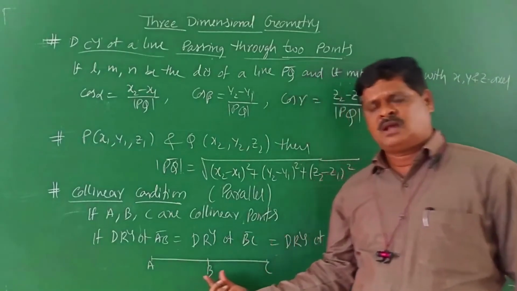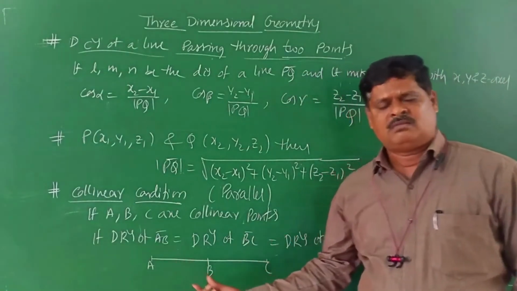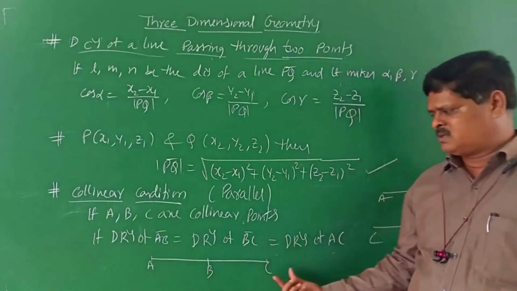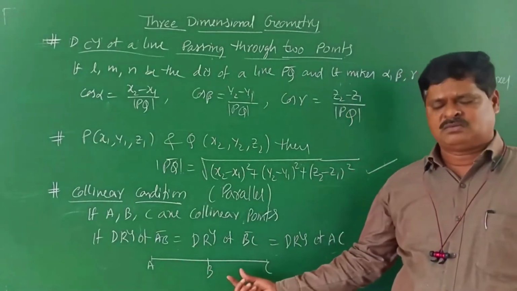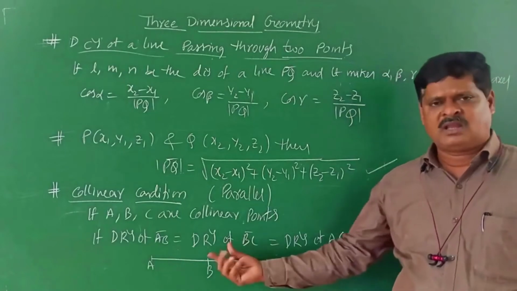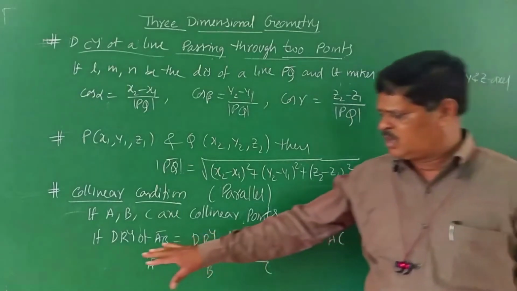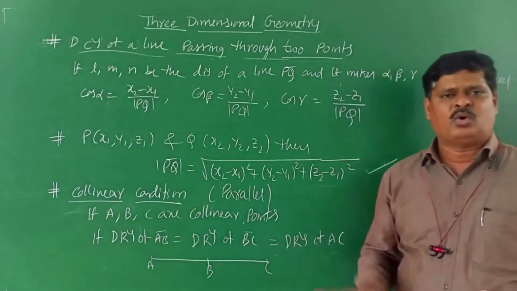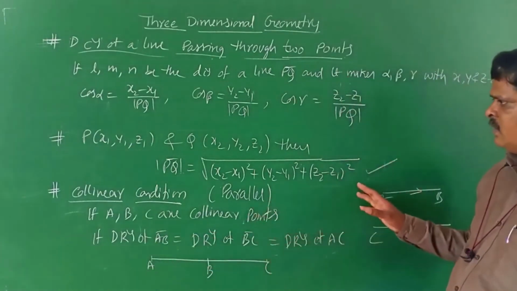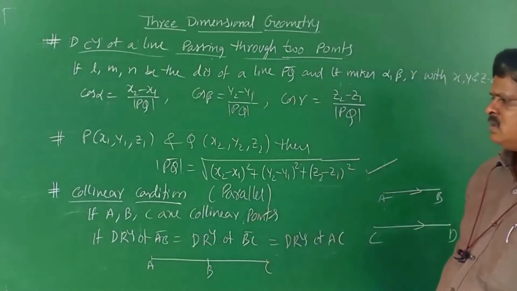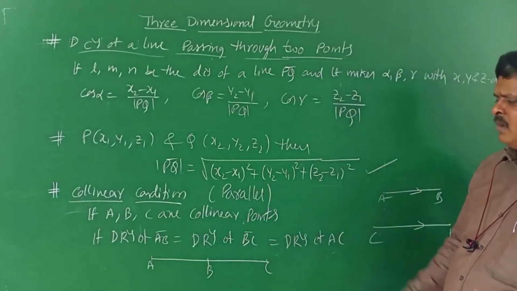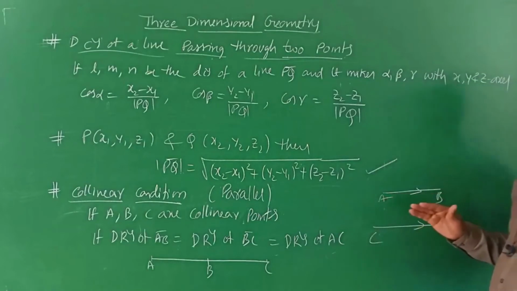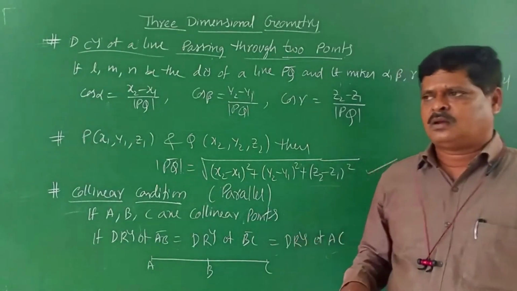Similarly, apply the same formula for BC: x3 minus x2, y3 minus y2, z3 minus z2. If these two sets of direction ratios are equal, then A, B, C are collinear. That is all this year. Parallel means the direction ratios of the two lines are in proportion.